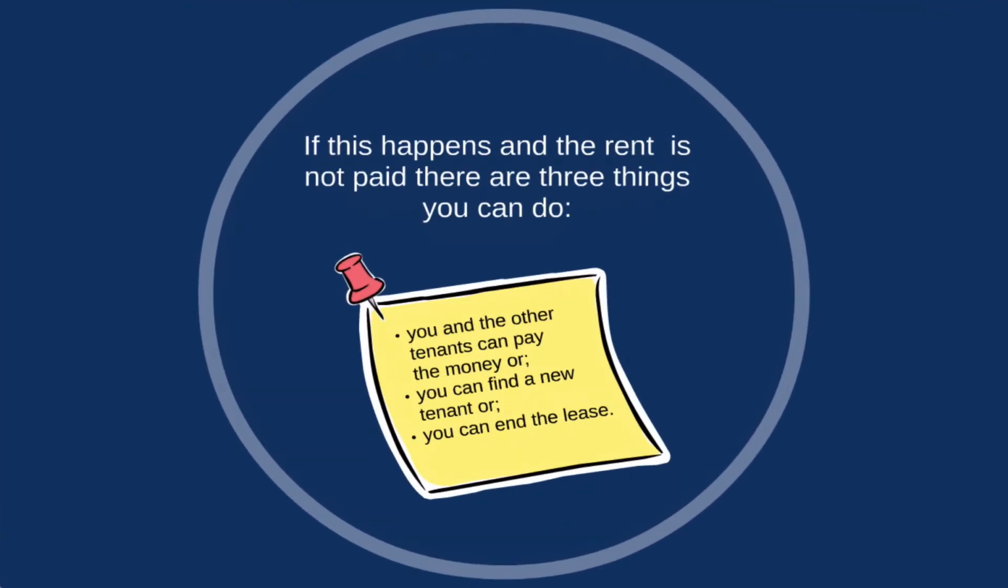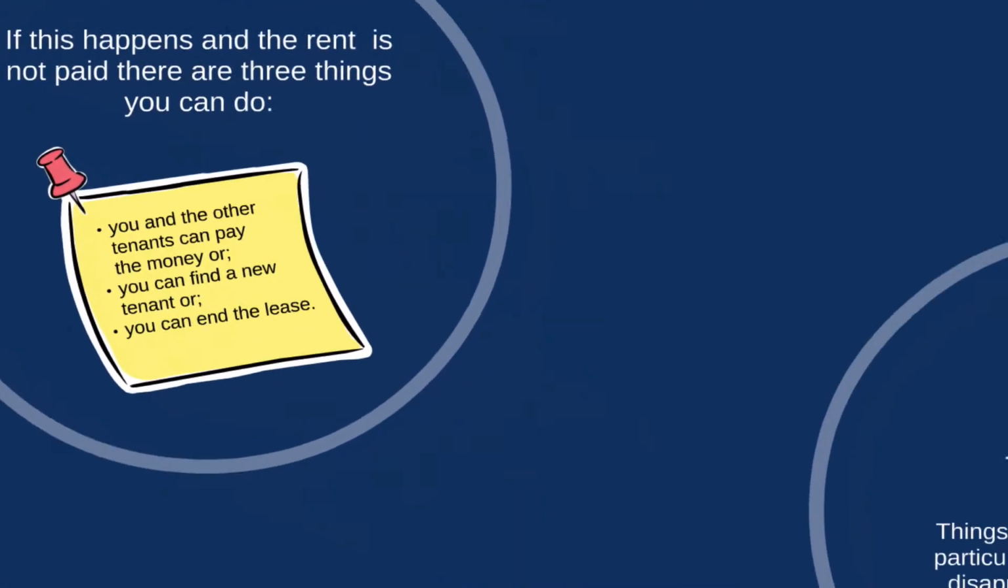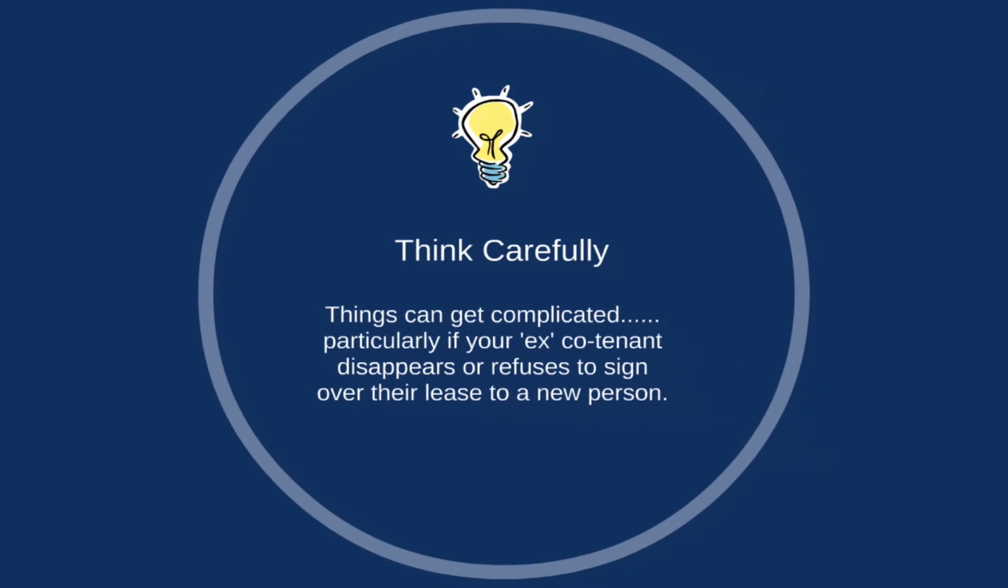So what can you do when your co-tenant can't pay the rent? Well, there are three options. You can pay the rent yourselves, you can find a new co-tenant, or you can end the lease. Before you make a decision or take any action, think carefully about what you want to do and what you want to achieve. Things can get complicated if your co-tenant either disappears or refuses to sign over their part of the lease.